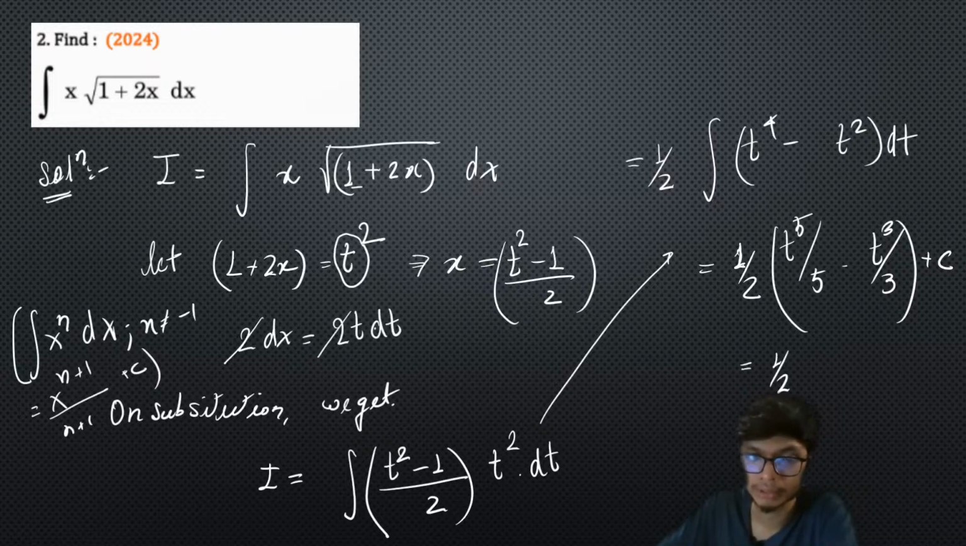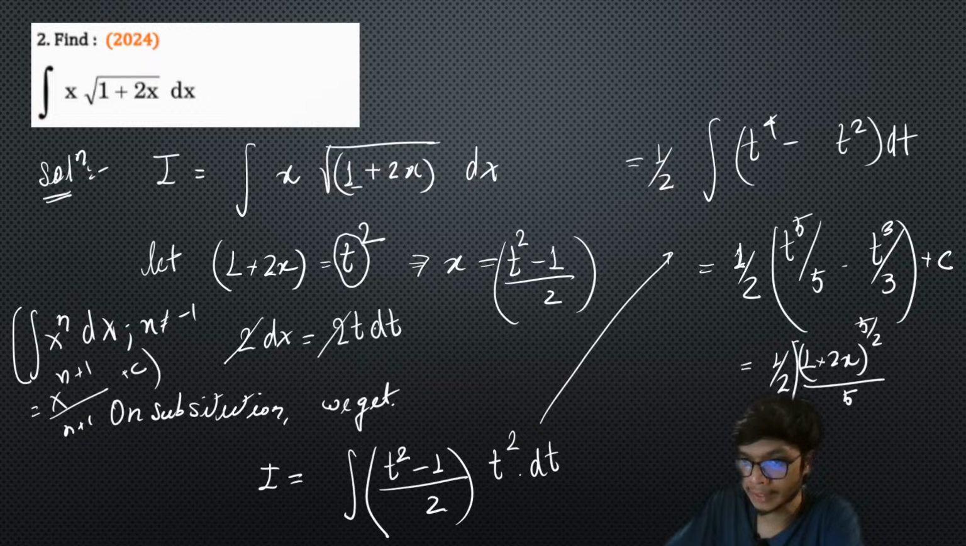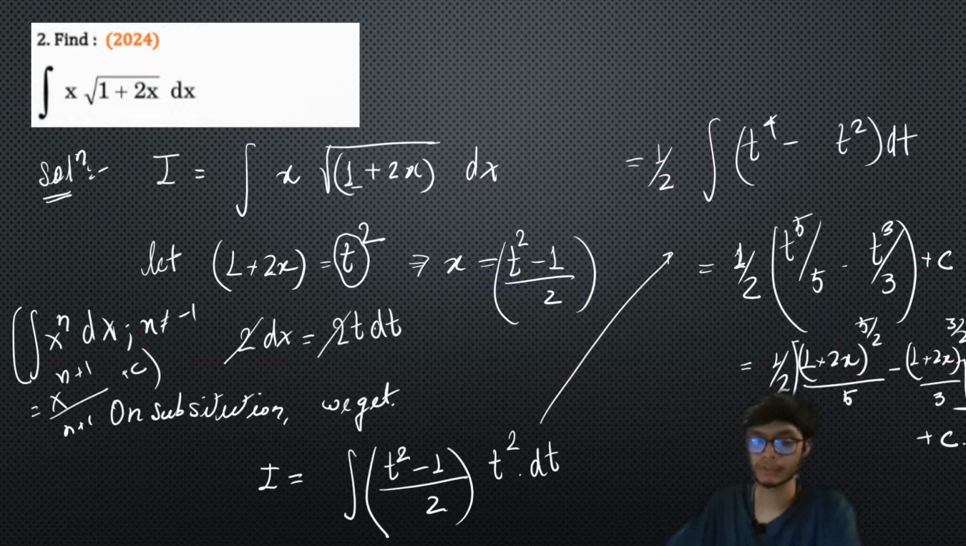So you know t is basically the square root of 1 plus 2x, right? So from here you will basically get 1 plus 2x whole to the power 5 by 2 divided by 5, and we have 1 by 2 in common in bracket, minus 1 plus 2x whole to the power 3 by 2 divided by 3, right? And plus some constant. Okay, so this is going to be your final answer. I hope this part is clear.